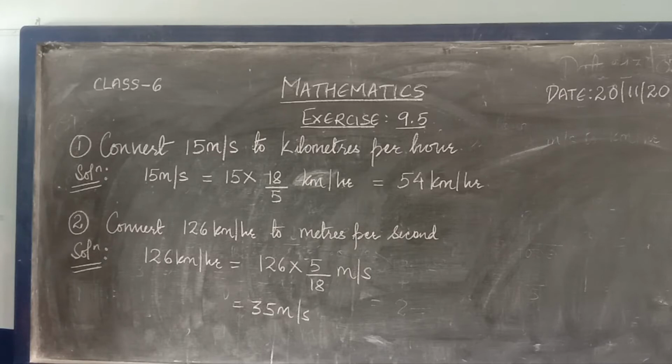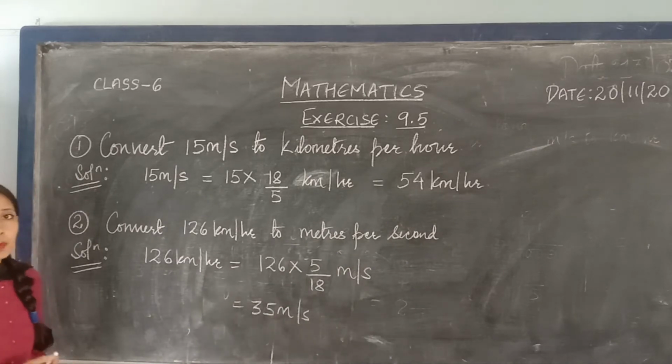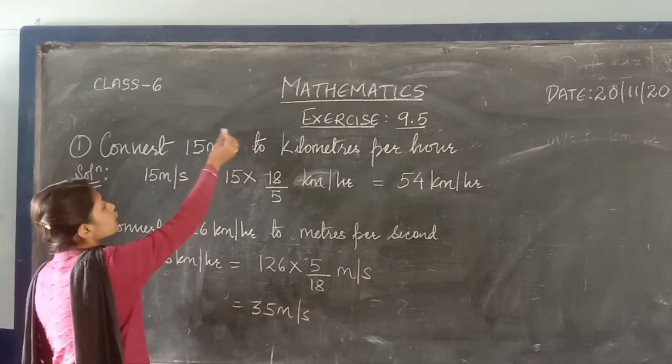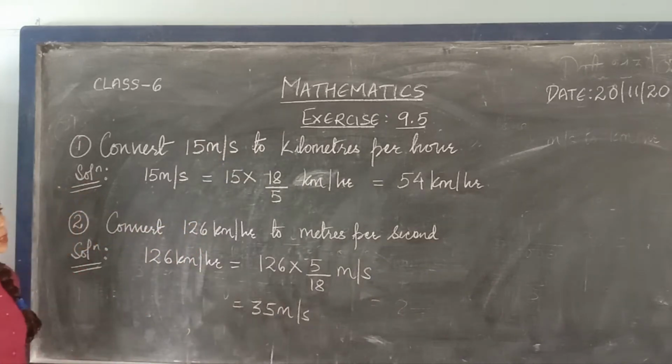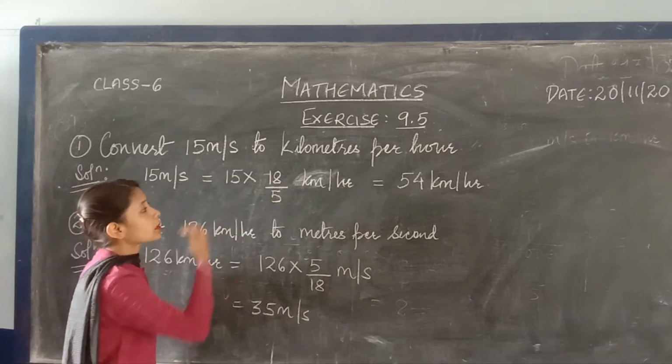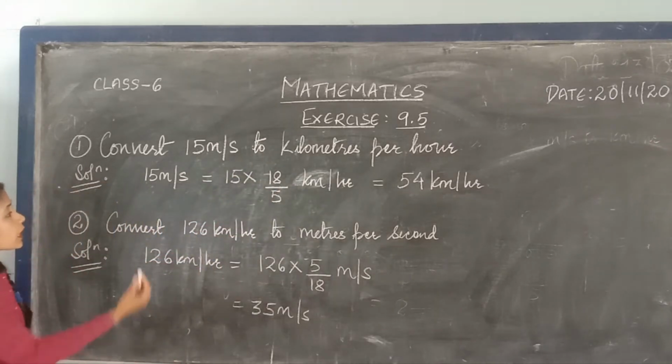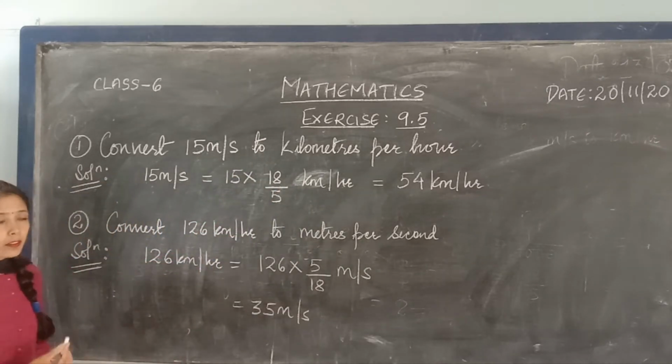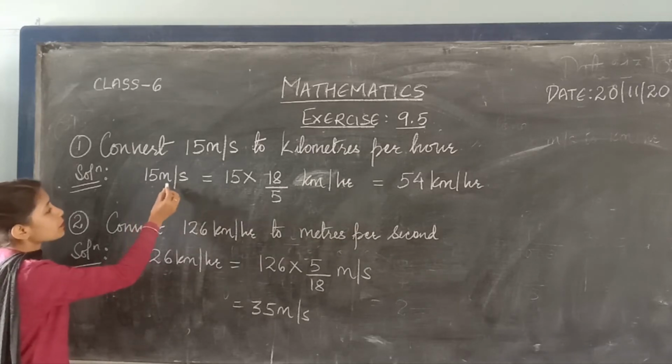Now we will start the first question. First question of exercise 9.5: convert 15 meter per second to kilometer per hour. So you have to convert this meter per second to kilometer per hour. I have already told that you have to multiply by 18 by 5. So first you write 15 meter per second.